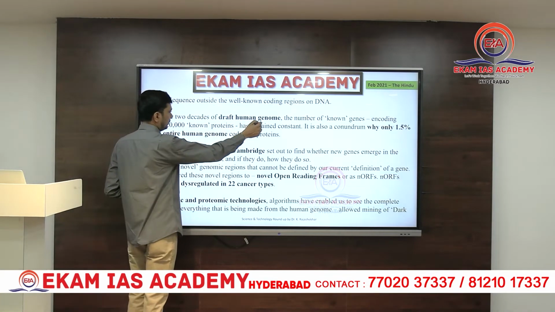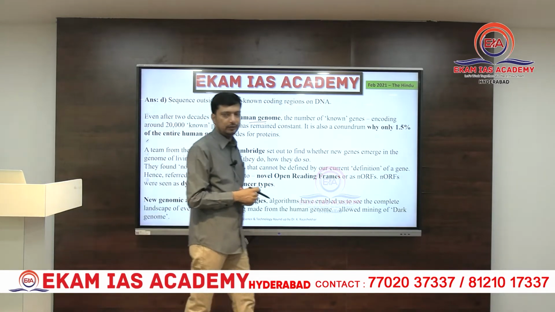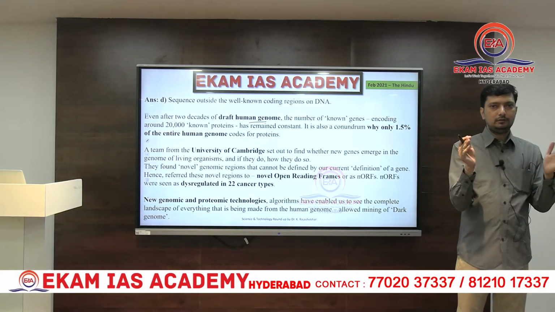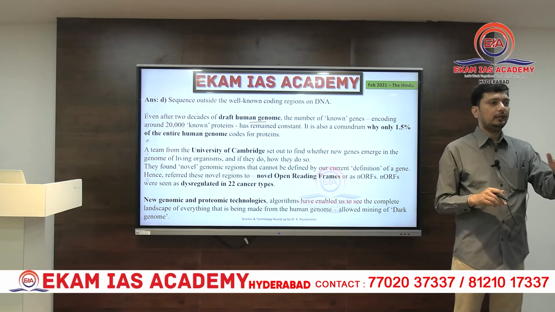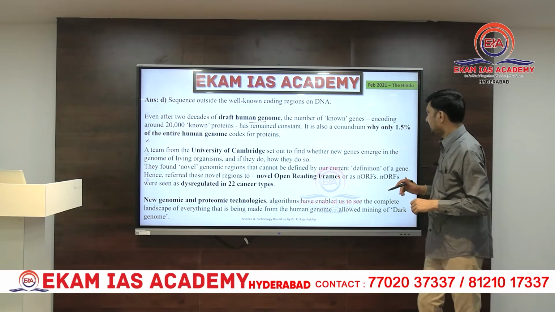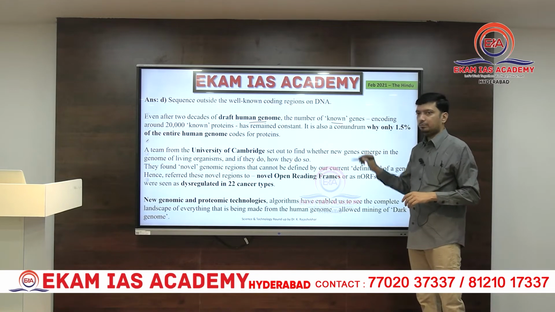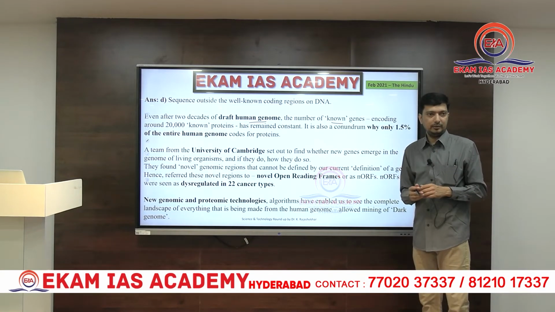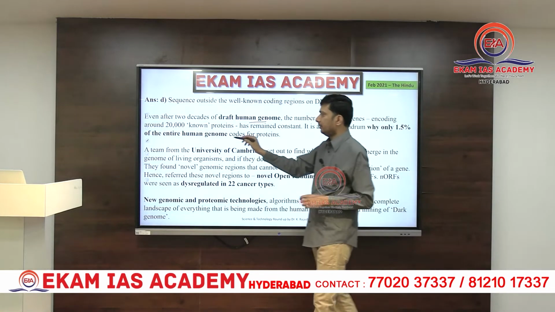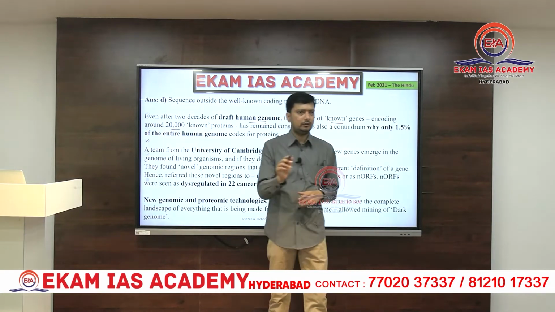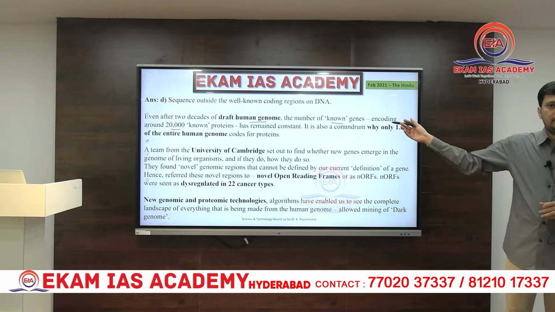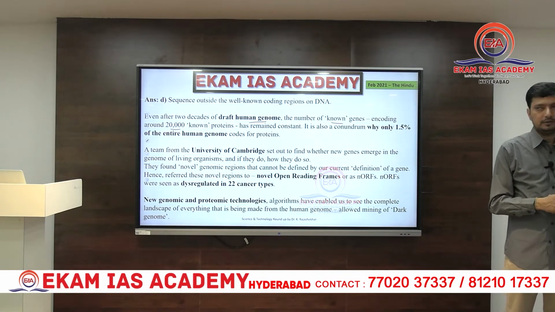So back in 2003, that was almost 2 decades ago, we first derived the draft of the first human genome sequence. So we got an idea about how human genome looks like at that point of time. So here they found out that the number of known genes, meaning coding region we normally call, is about 20,000 proteins. So actually this number is around 20,500 or so. Even this information is given in class 12th NCERT, because it is a very prestigious project in the field of biotechnology.